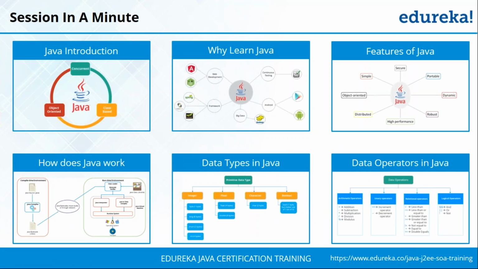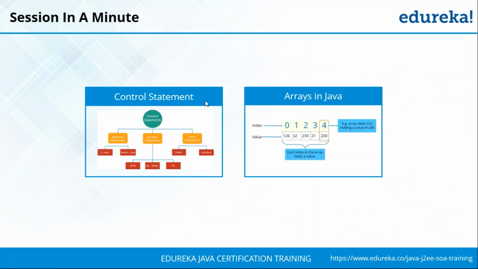We started with an introduction of Java, then I helped you understand why learn Java. We saw the key features of Java, or the buzzwords as they are called these days. Then I helped you understand how Java works, and we discussed the various data types and the data operators in Java. Finally, moving forward, we saw the various control statements and the arrays present in Java. So any questions with respect to today's session?